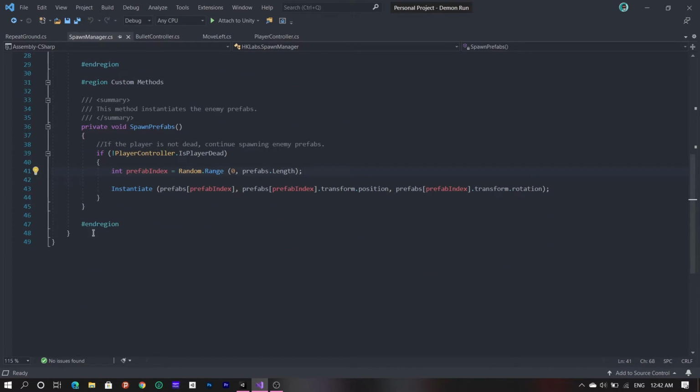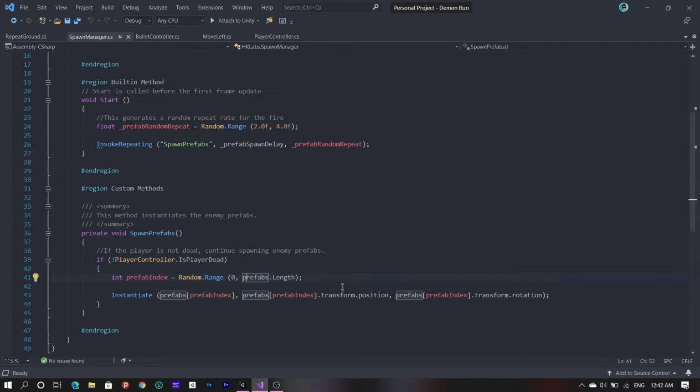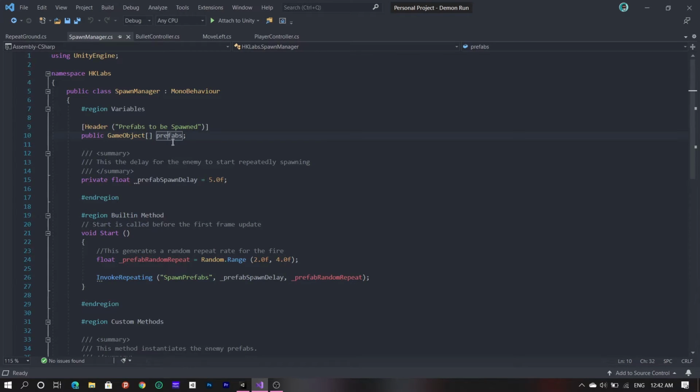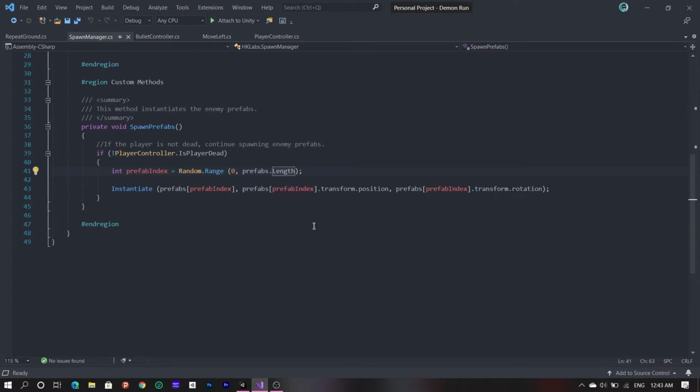So first of all, let's have an integer and give it any name you want, but I'm calling it prefab index, and set that to random.range and in the brackets pass in 0, the name of the array that you've created, that is prefabs.length. What this does is it's going to generate a random number in between 0 and the length of your array, right?